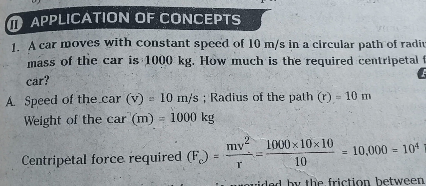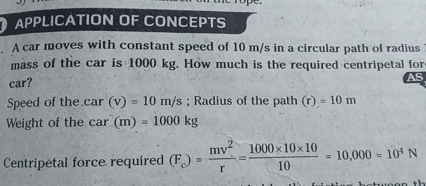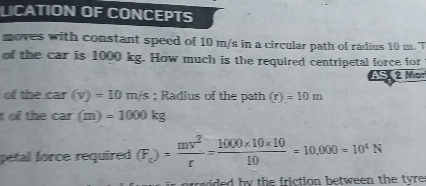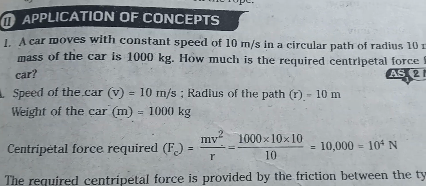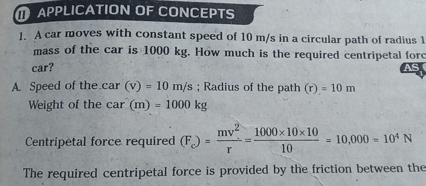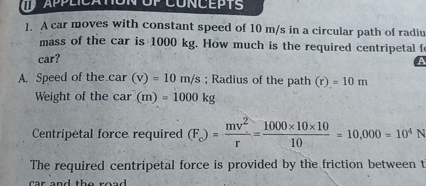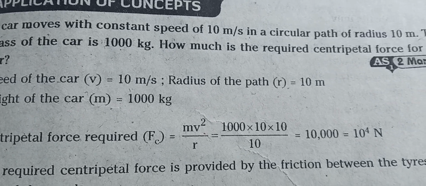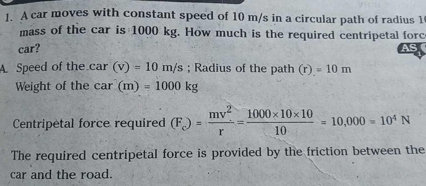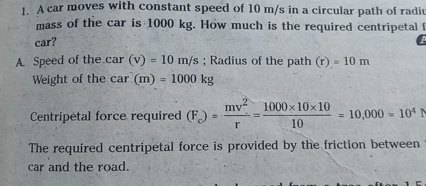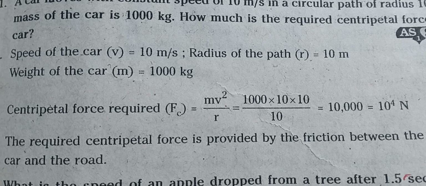Next, application question. A car moves with a constant speed of 10 meters per second in a circular path of radius 10 meters. The mass of the car is 1000 kg. How much is the required centripetal force for the car? Speed of the car v equals 10 meters per second. Radius of the path r equals 10 meters, and mass of the car m equals 1000 kilograms. Centripetal force required Fc equals mv squared by r.